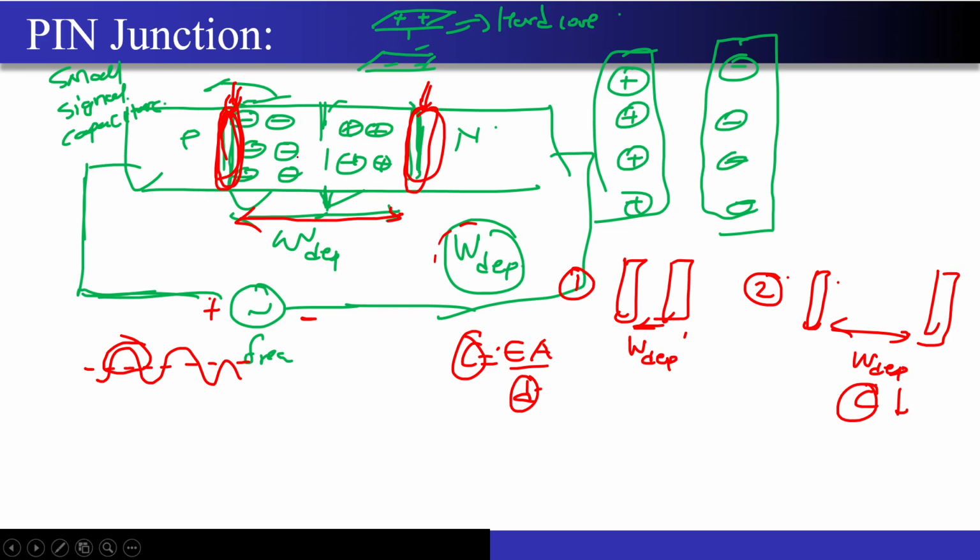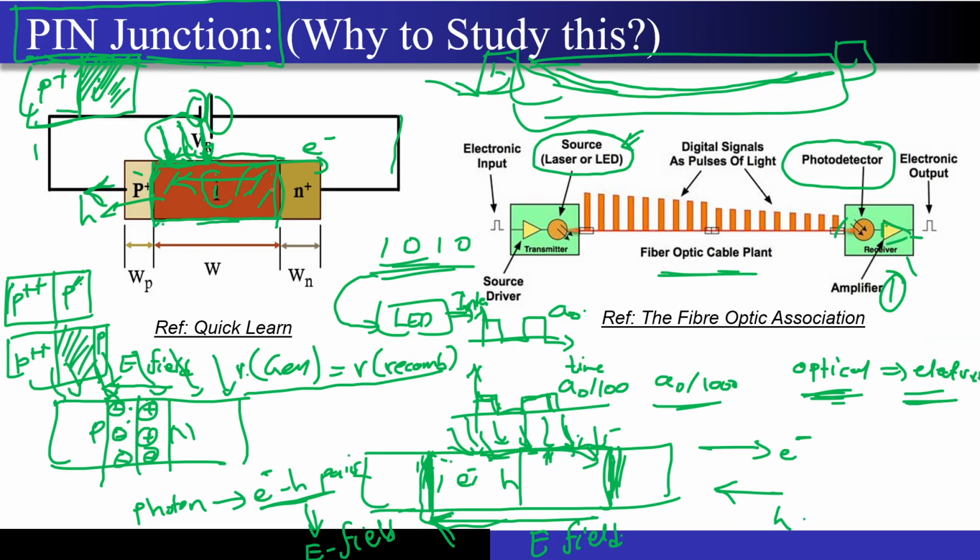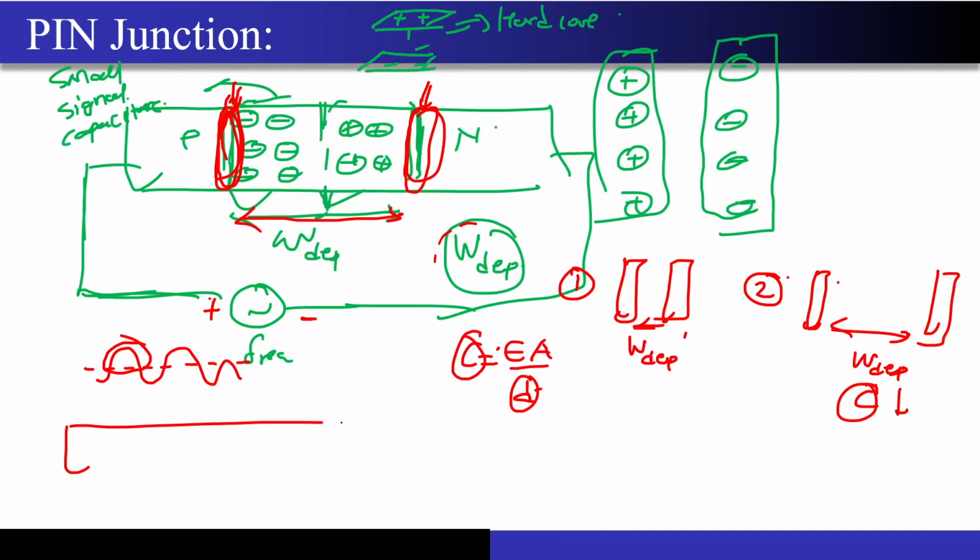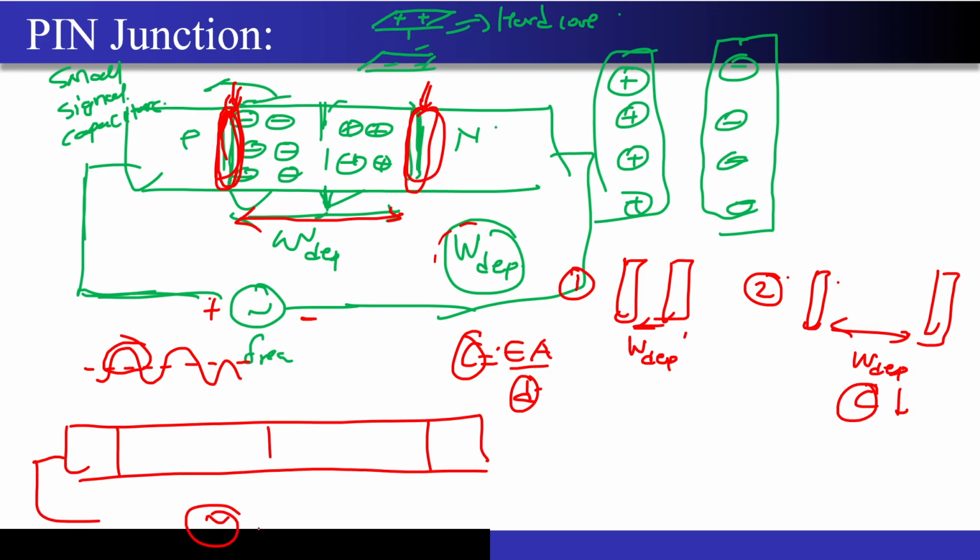See, this was for the PN junction. For the PIN junction, what is actually happening? If I take the same width, this was the intrinsic region that I had. So whatever extra signal I am applying, whatever depletion region changes because of that, it will be at the edge over here, correct? So the W dep in the PIN junction is very high compared to the W dep in the PN junction.